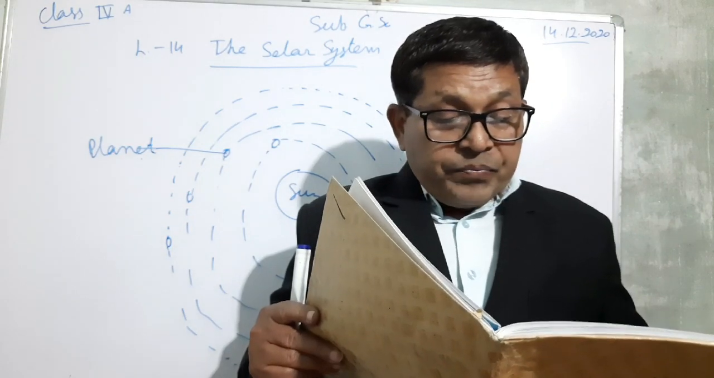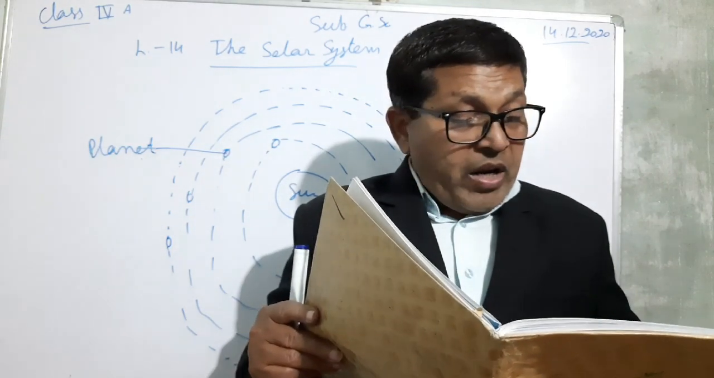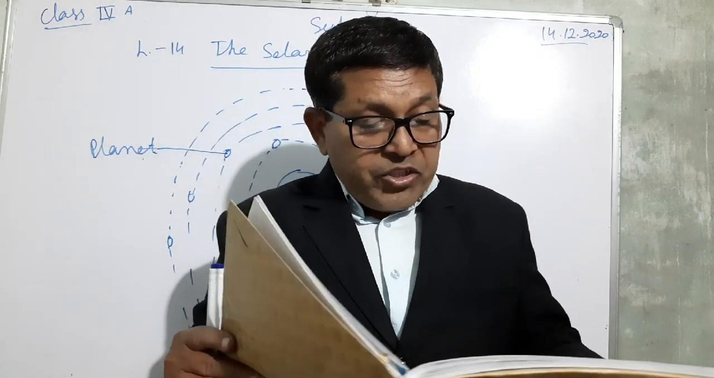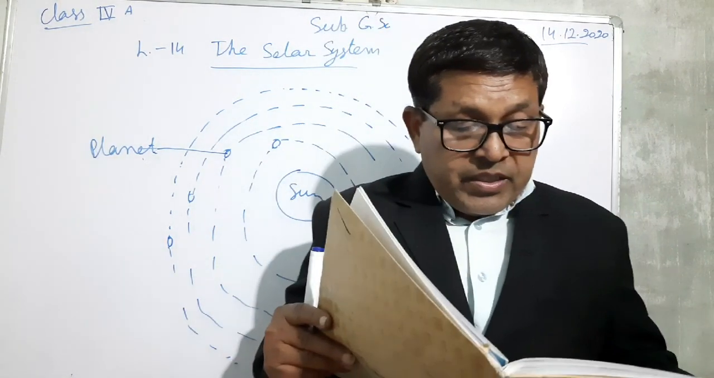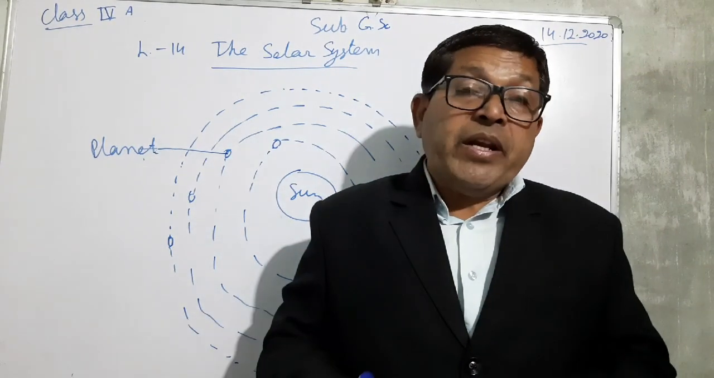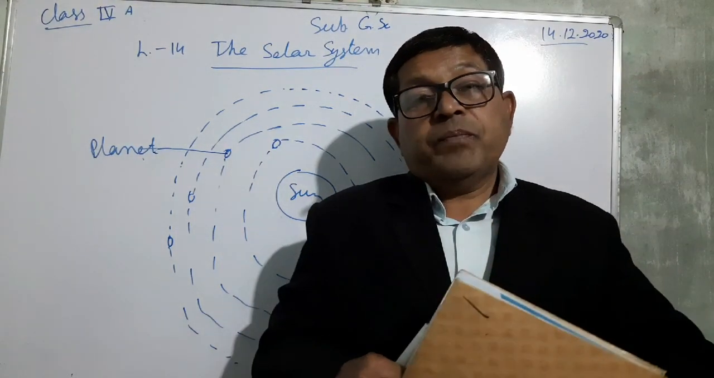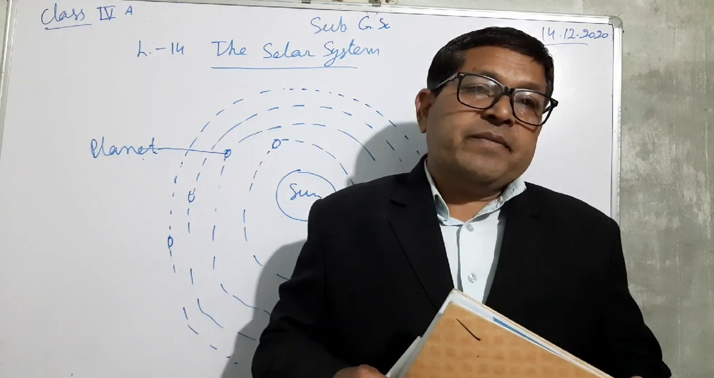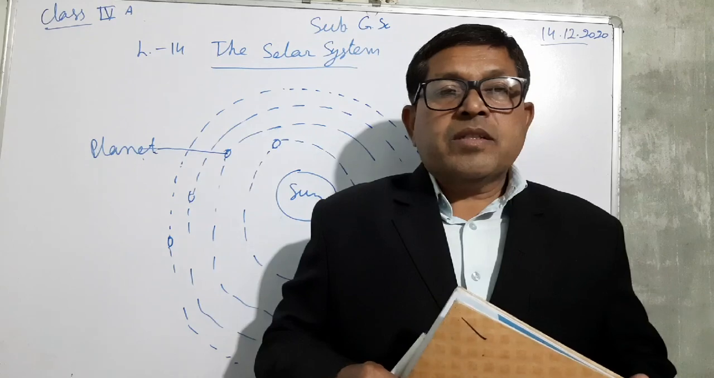Unlike the sun, the planets do not produce their own light and heat, instead reflect the heat and the light produced by the sun. You know that the planets do not have their own light. They reflect the sunlight.